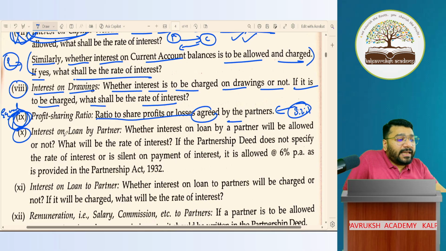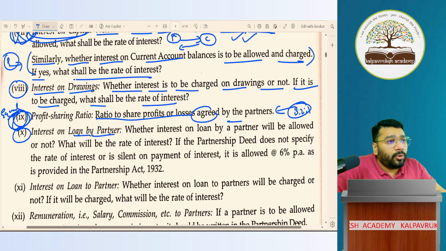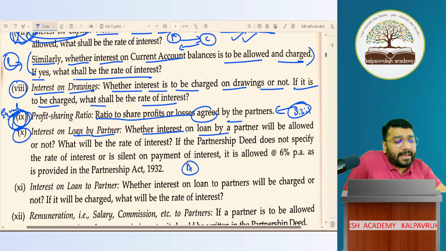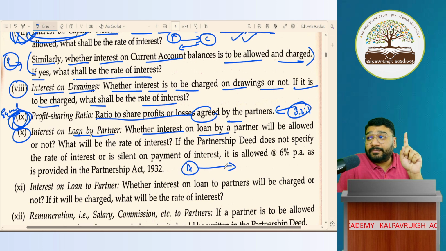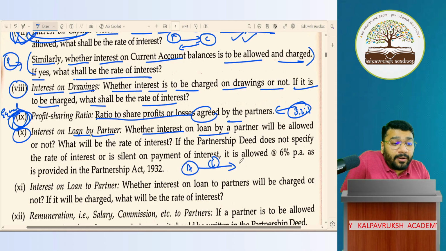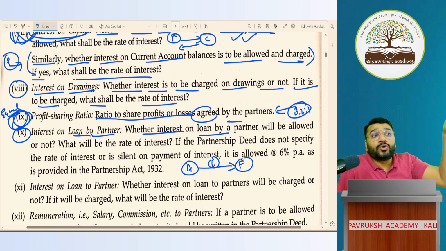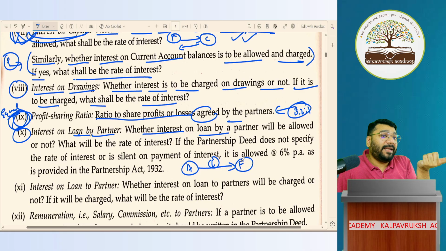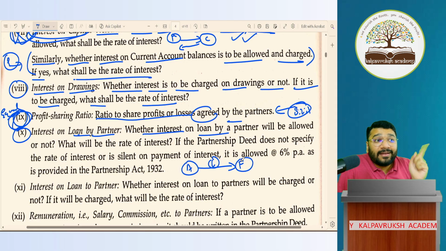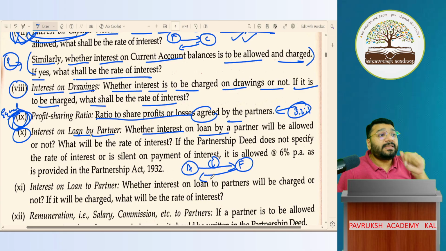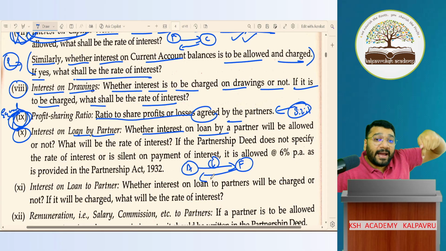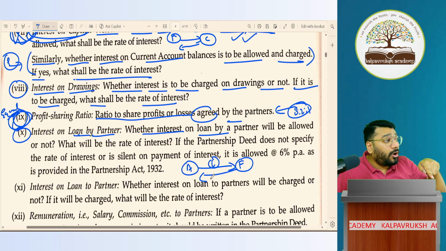10th point. If there is any loan given by the partner to the firm, you have to mention whether interest is charged or not. For example, there's a partner A. He gave a loan, not capital. If any loan is given to the firm, who is enjoying whose money? The firm is enjoying the partner's money. So the person who is enjoying the money has to compensate by paying interest. So the firm has to pay interest. This is called interest on loan by partner. What is it called? Interest on loan by partner.